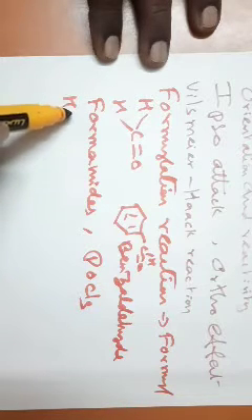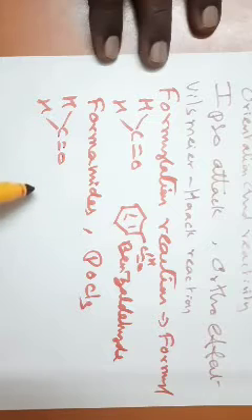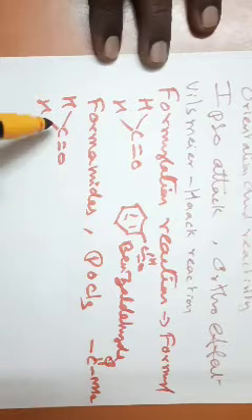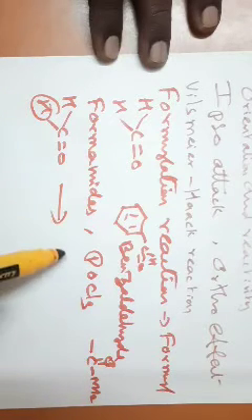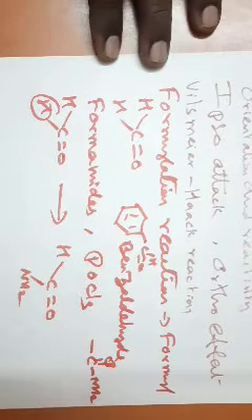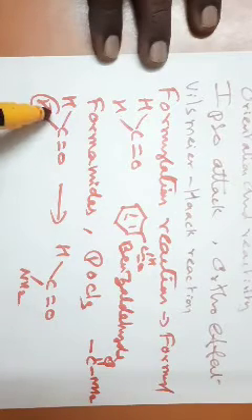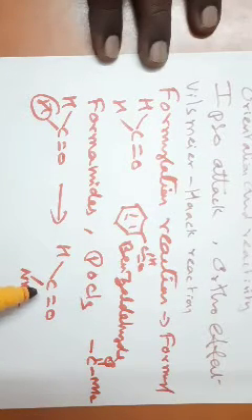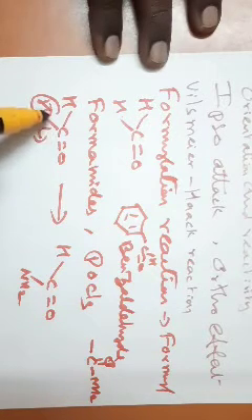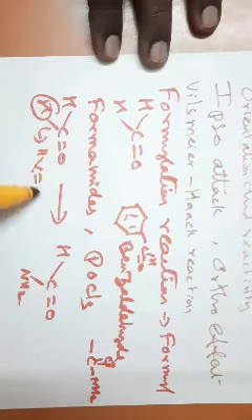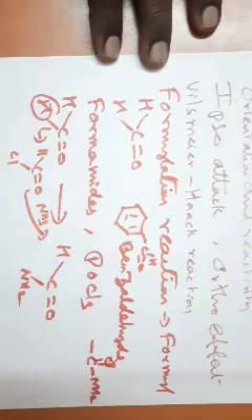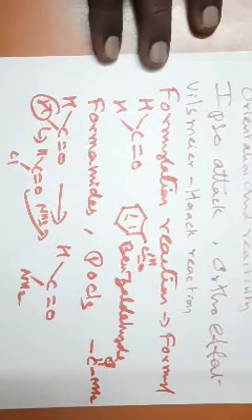What is your amide group? The amide group is CONH2. So this is your formamide. Formaldehyde is converted into formamide. This you can easily do. If this is treated with PCl5, it will be converted into formyl chloride. If it is treated with ammonia, you will get formamide. That is the method of preparing amides.